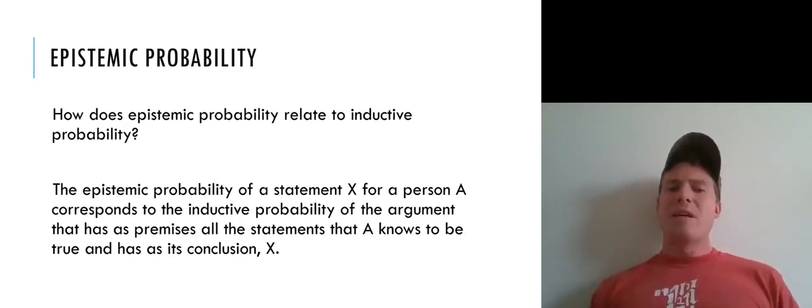Now let's say how epistemic probability relates to inductive probability. This is a nice definition in the Skyrms text that connects these two kinds of probability.